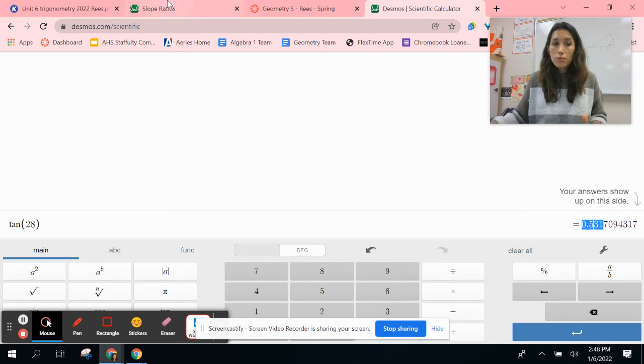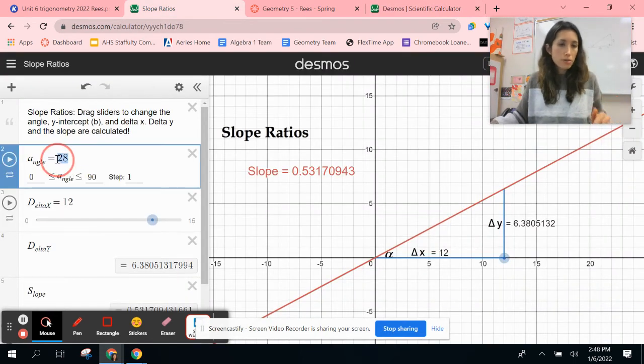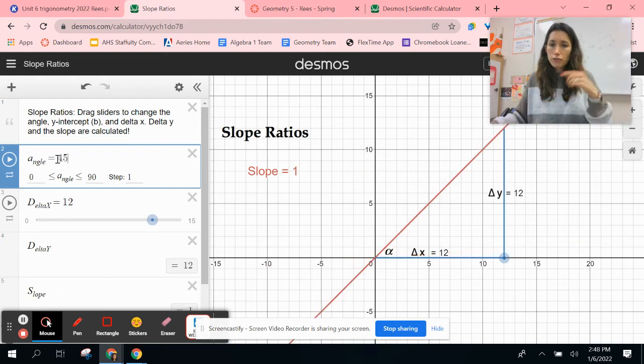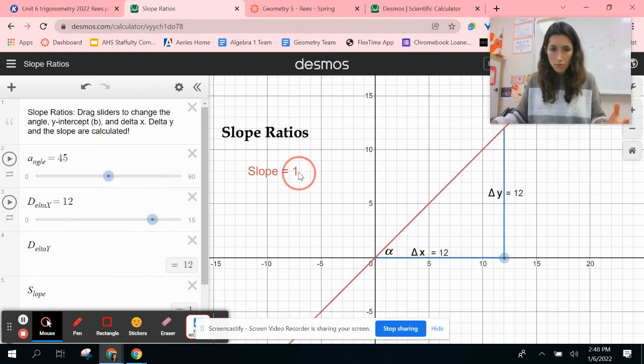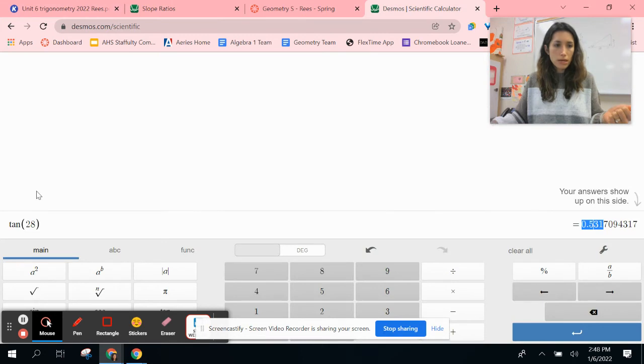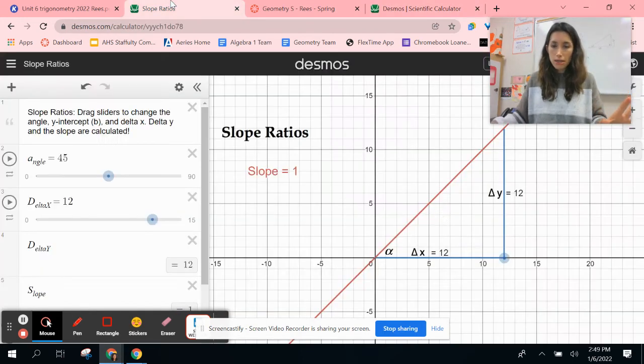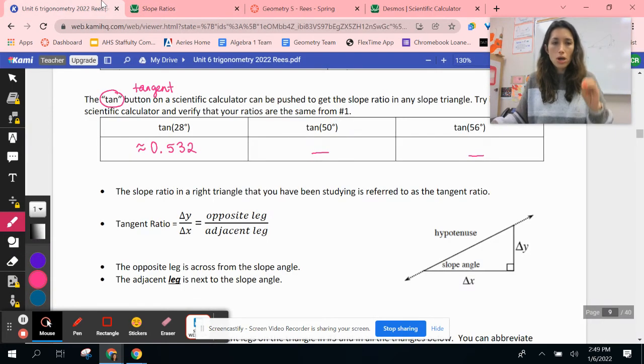A really good way to test your calculator to make sure it's in the correct mode is tan 45. Remember, our slope ratio for 45 is always 1. And when I put into my calculator tan 45, I should always get that value 1, okay? So now, instead of using the slope ratio tool, so we don't need this anymore because we have calculators way more readily accessible to us, we are going to use a tangent ratio.